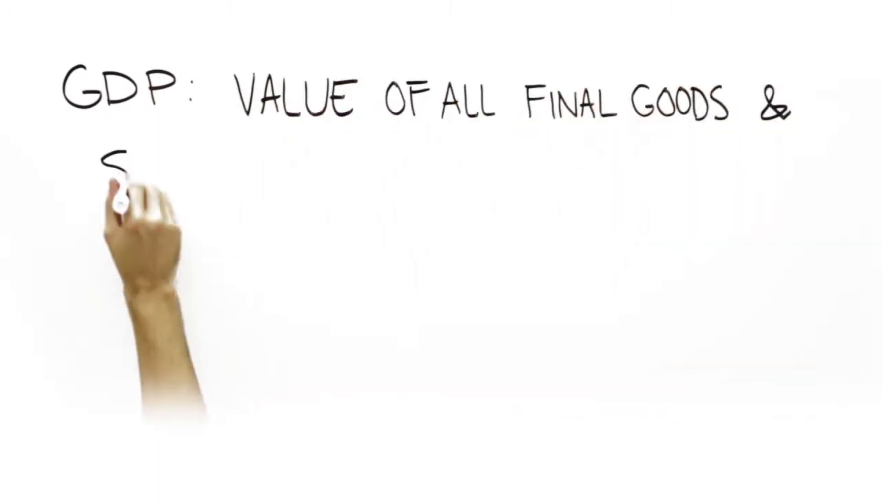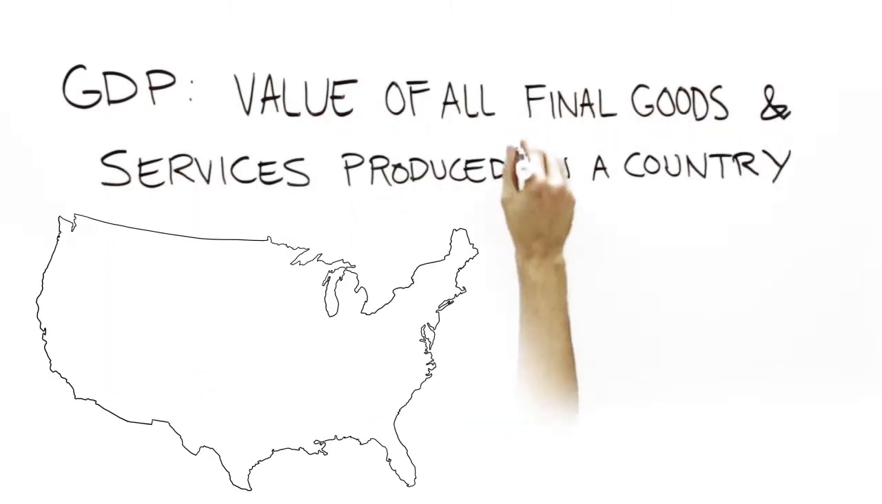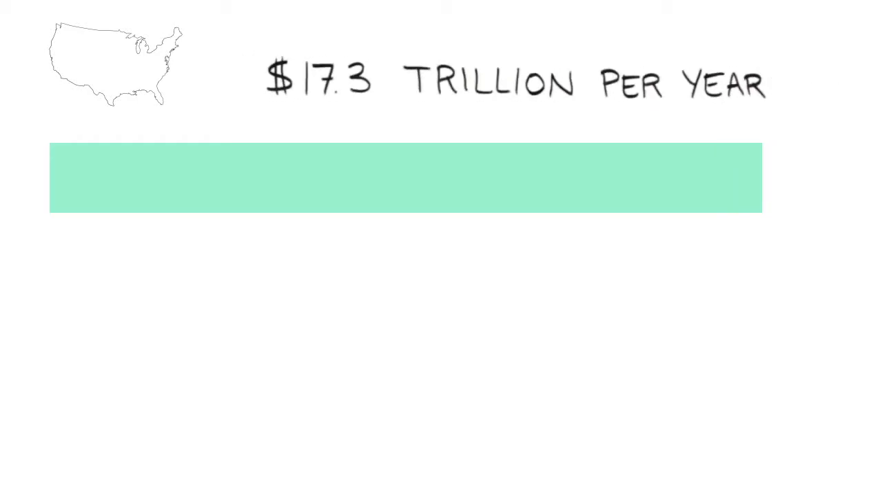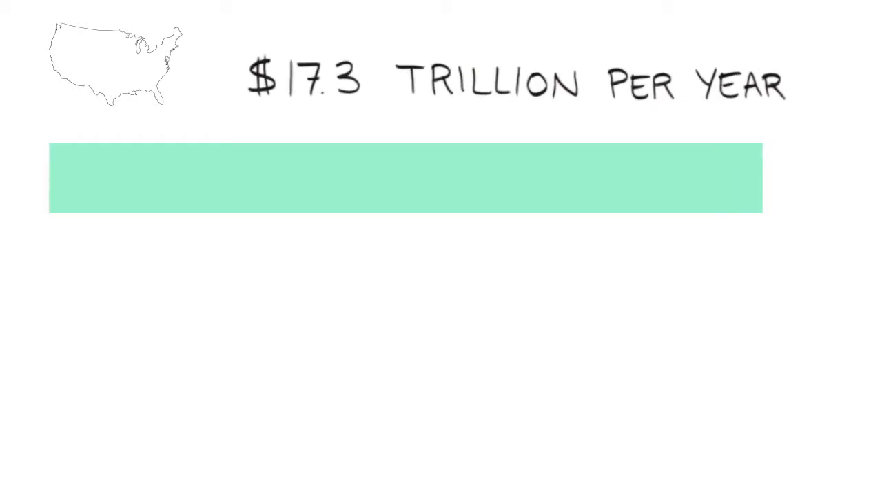The most common measure of output is gross domestic product, or GDP. This measure sums the value of all the final goods and services produced in a country. For instance, in the second quarter of 2014, U.S. GDP increased 6.4%. That's an increase of $267.3 billion, putting America's GDP at $17.3 trillion a year.